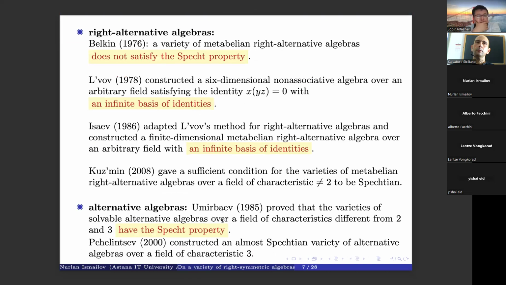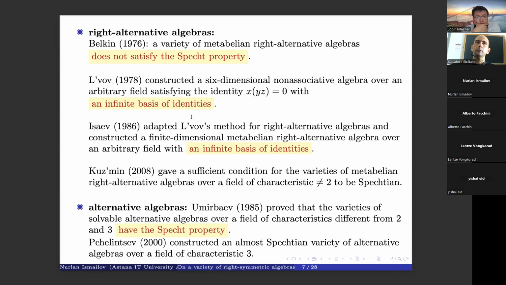And Belkin, 1976, he proved that the variety of Metabelian right alternative algebras doesn't satisfy the Specht property. Lvov constructed six-dimensional non-associative algebras that satisfy this identity, (x, y, z) equals 0, and it has an infinite base of identities. And Isaev, using Lvov's method, adapted it for right alternative algebras, and he constructed finite dimensional Metabelian right alternative algebras over any field, and he proved that it has an infinite base of identities.